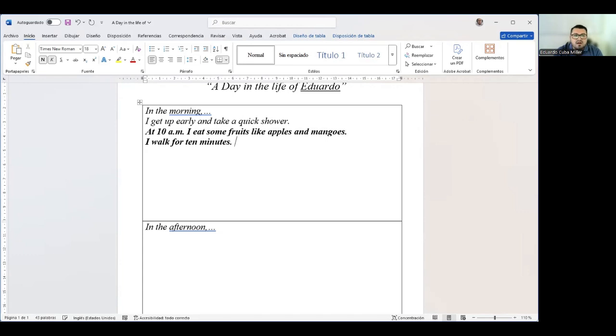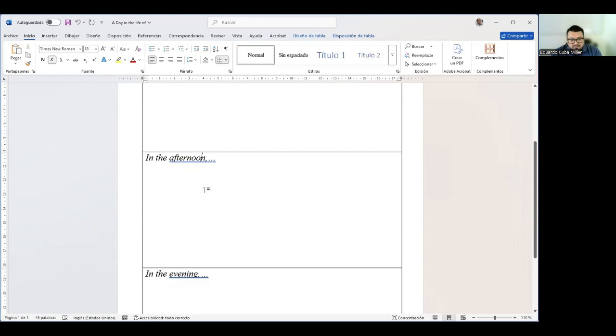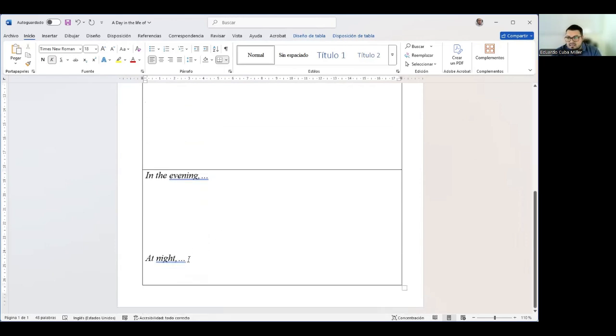Perfect. Now, the next sentence, what else can I write? I can also add maybe an expression, like, for example, after that, I walk for 10 minutes at the park.